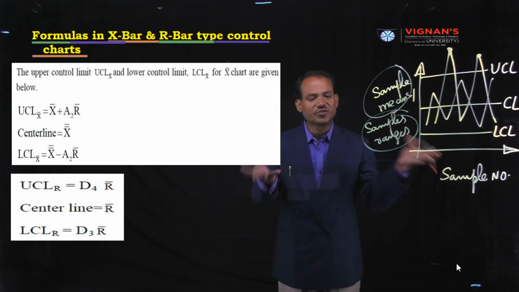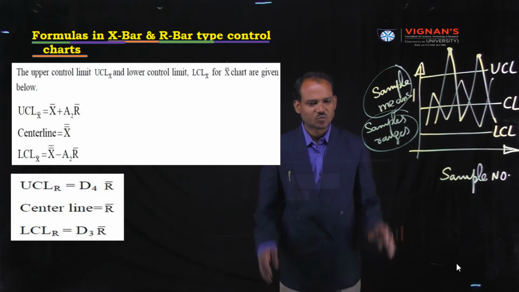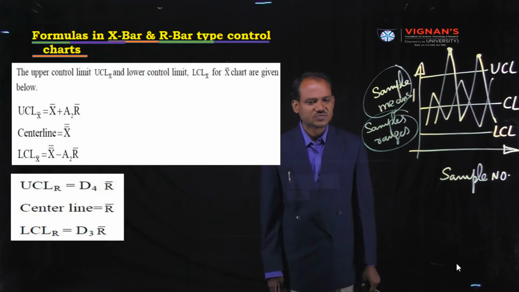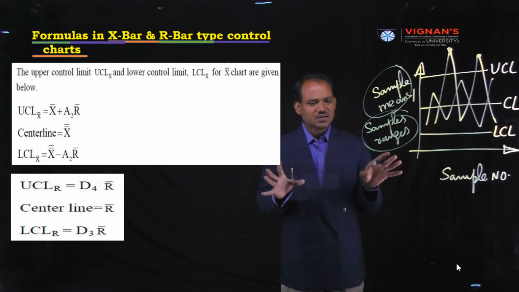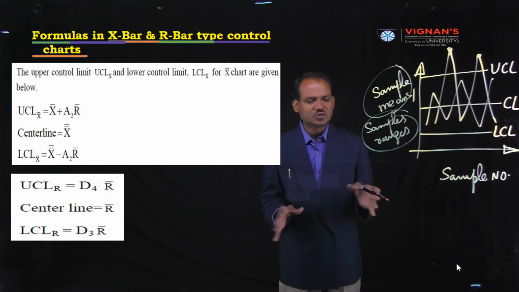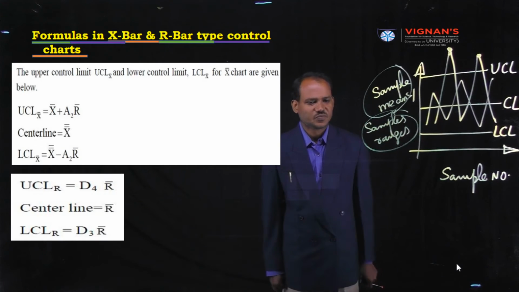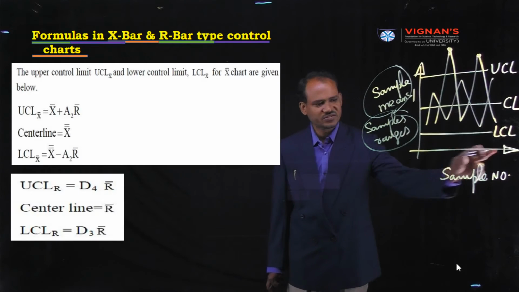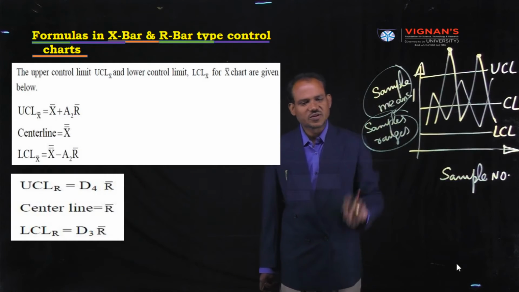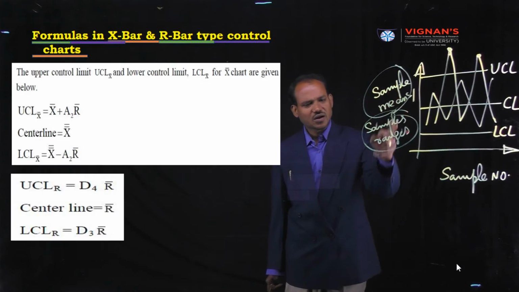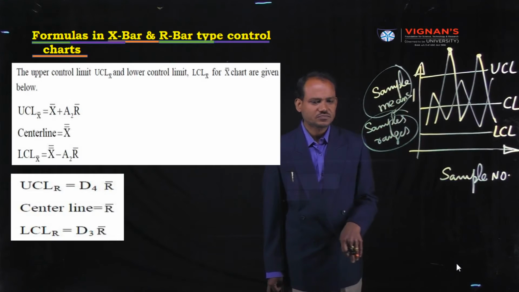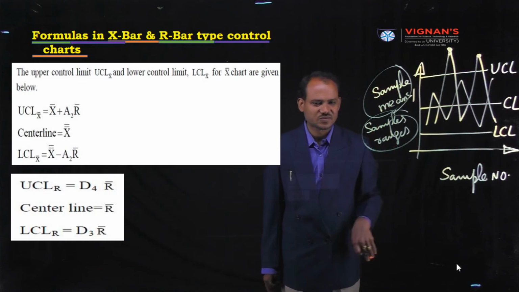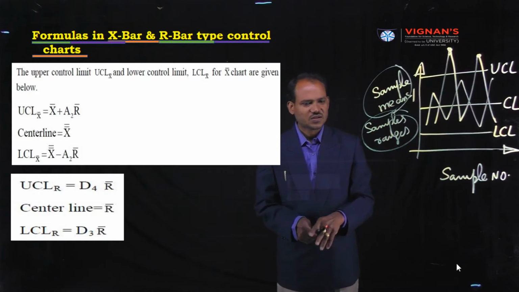It is out of control. The manufacturing process is out of control. Okay, now this is the idea about control chart. On X-axis we consider sample numbers. On Y-axis we consider X bar or R bar. X bar means mean chart, R bar means range chart.